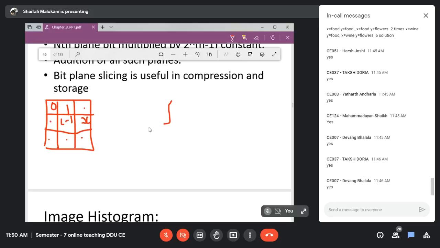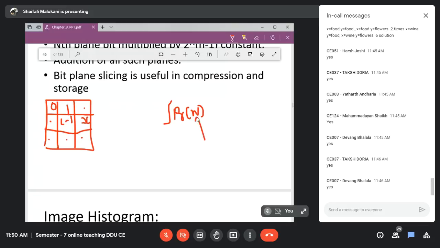So I am integrating the values of PR of a variable w. What is PR? PR is nothing but the probability of occurrence of intensities in the input image R. So I have to take probabilities.